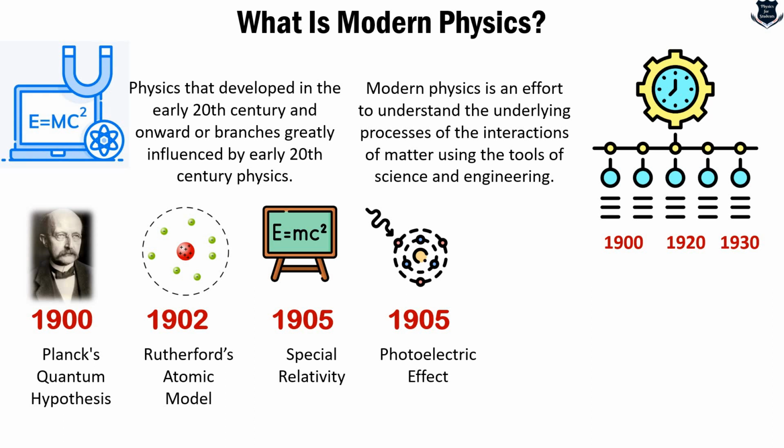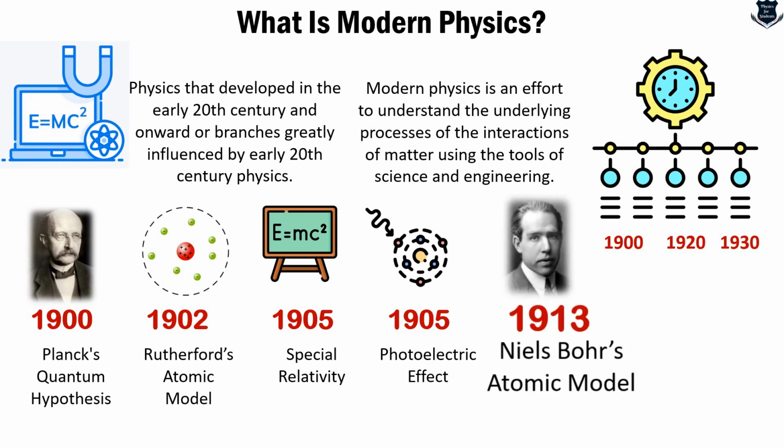Around the same time, 1905, we come to the effect where light of a certain frequency shines on a metal surface and it ejects electrons. This effect demonstrates that light behaves as particles, like photons, with energy proportional to its frequency, and it is termed the photoelectric effect.